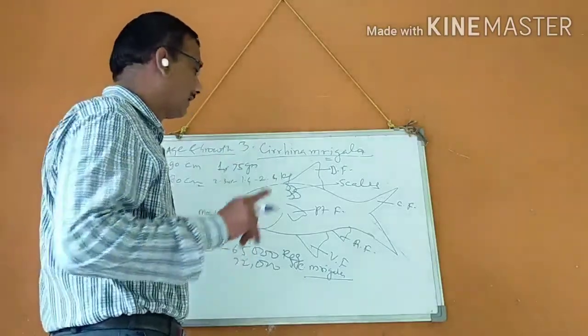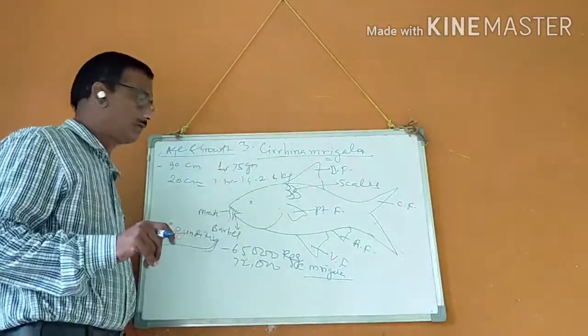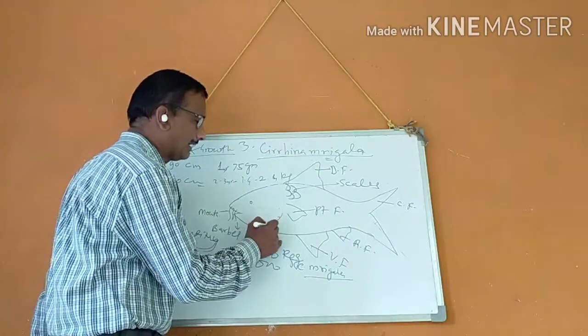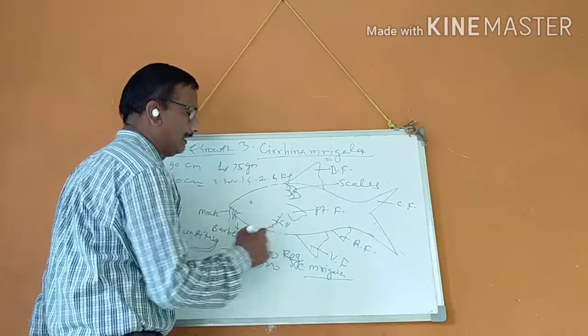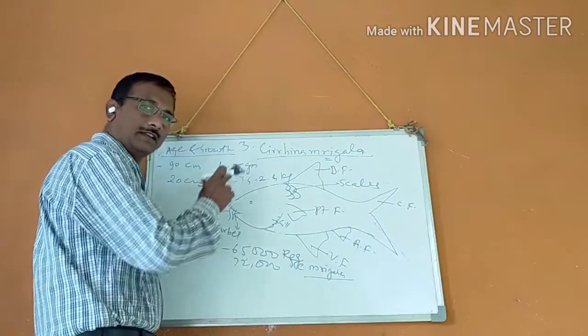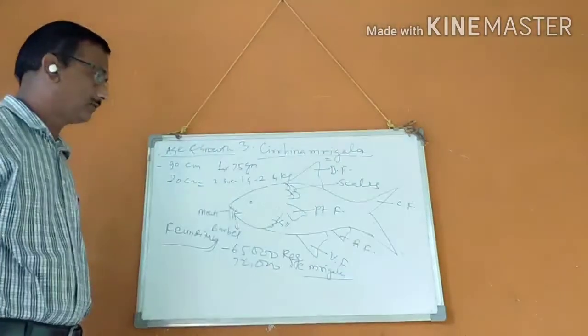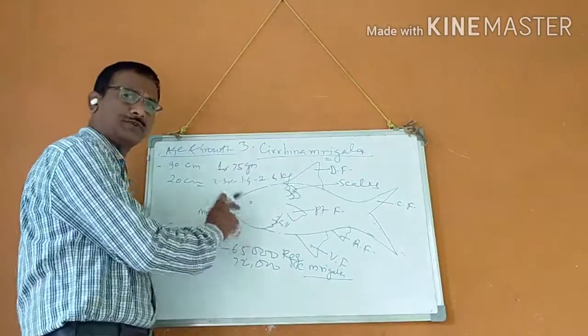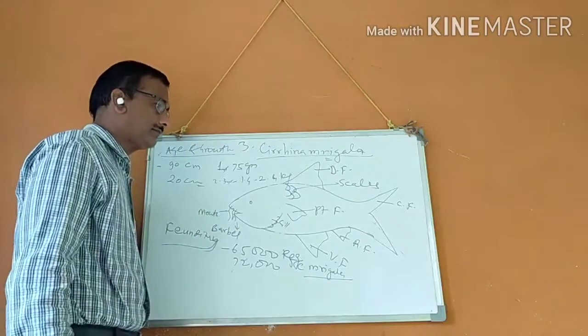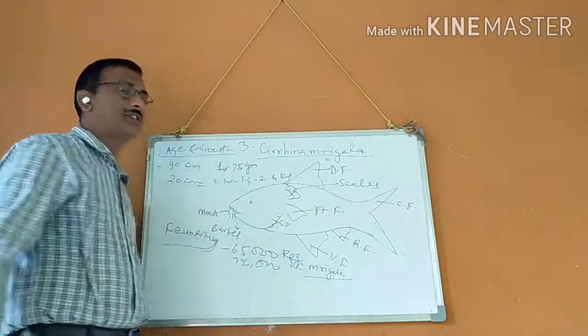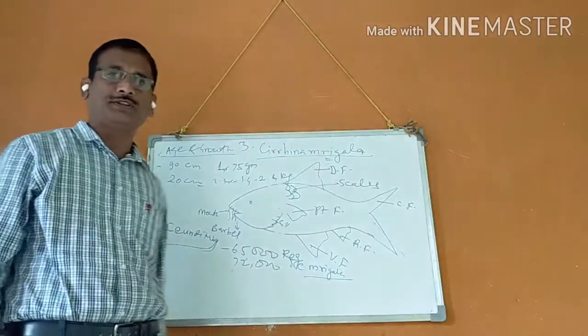Number two, gill net. The majority of fish are entangled in the gill region. That is the gill net. Yes. Cast net, that is the umbrella shaped cast net. Drag net is also used for fish capturing. These are the nets for capturing the fishes.